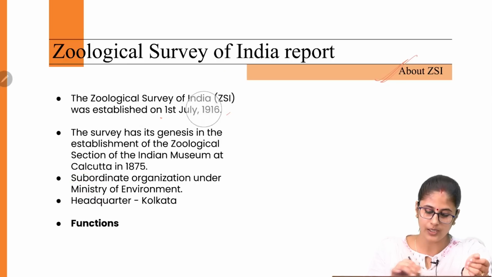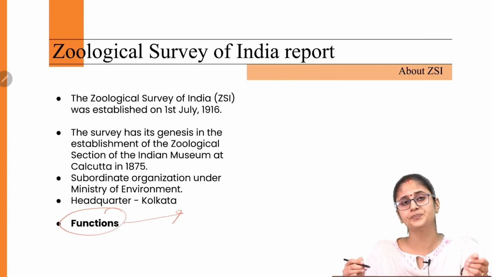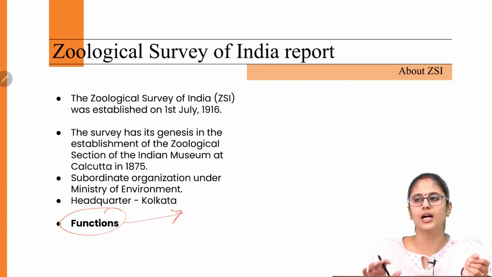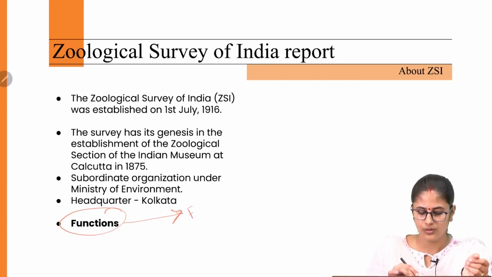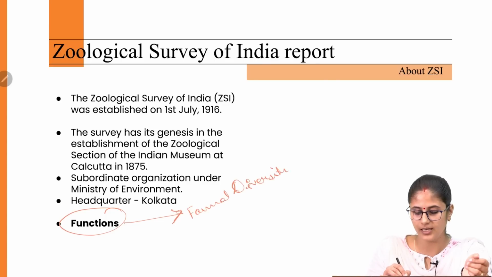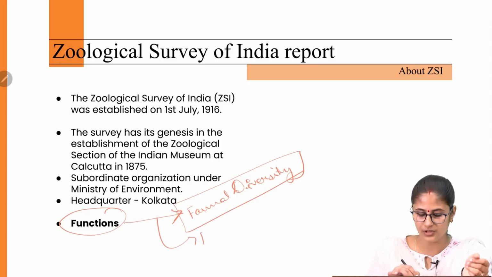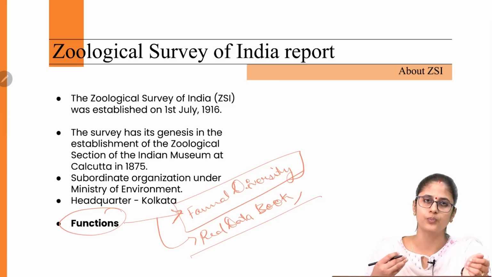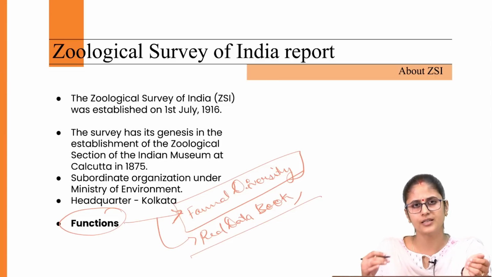Its headquarters is in Kolkata, and the major function of this very body is to carry out research with regard to the faunal diversity in the states as well as in India, and it comes up with the Red Data Book when it comes to the fauna in the states as well as in India, and it conducts the periodical review of the species which are threatened and the species which are endemic to a particular region.